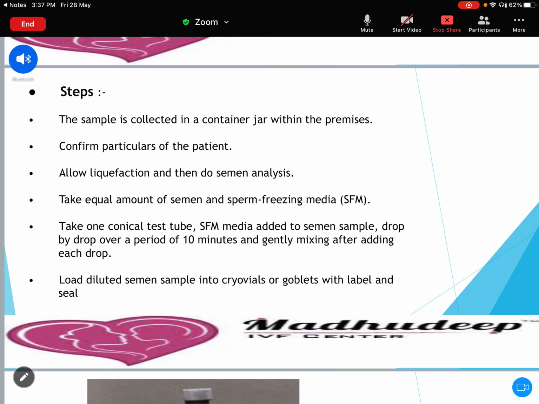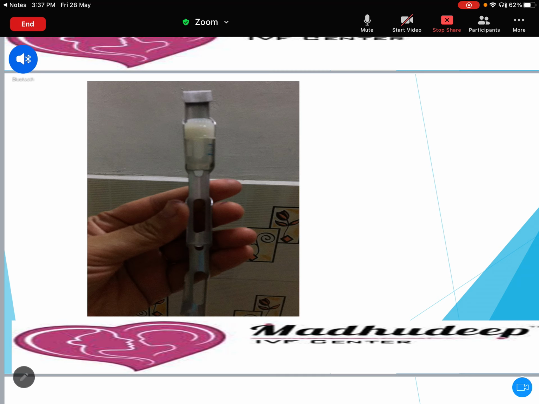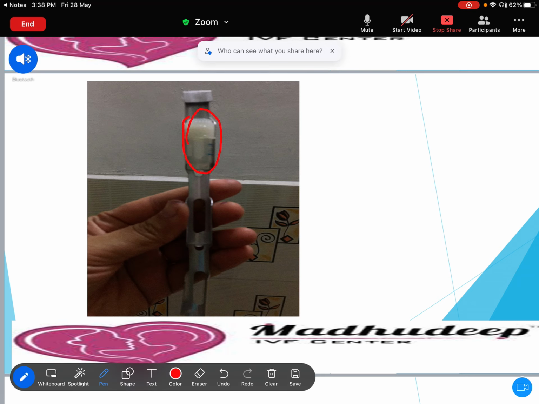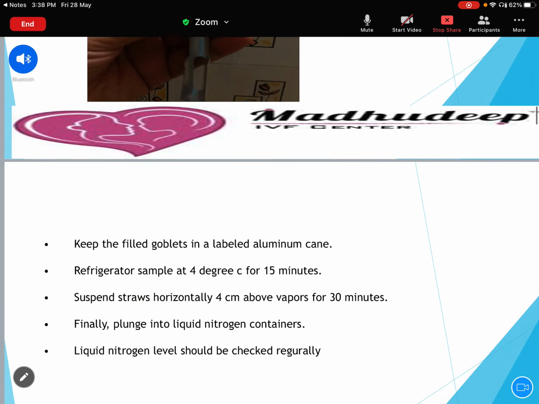Now simple, your sample is ready for freezing. Now load the diluted semen sample into cryo vials or the goblets with a label and seal. You can see these are called the goblets. Goblets or the cryo vials are available. You have to label it, and you have to load this sample into these goblets.